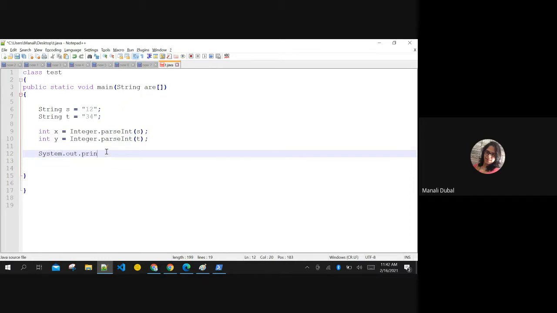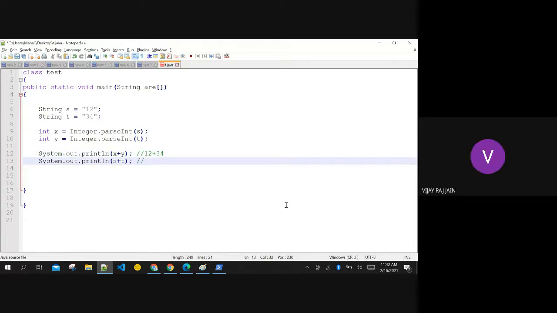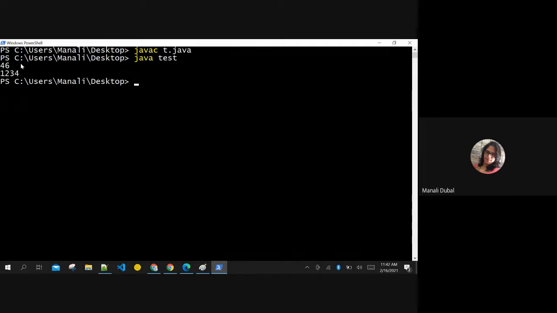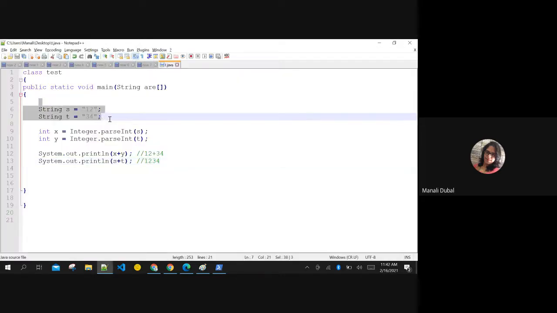I'm adding X plus Y. Will it concatenate or will it add? Can you tell me now? 12 plus 34. Yes, here it will be 12 plus 34. Mathematically, 12, 34. Correct, you are right. Yes, you are right. Let us see in Java. In Java, it is going to add, and the old string stays as it is. It is not changed. I have concatenated and I have shown it to you.